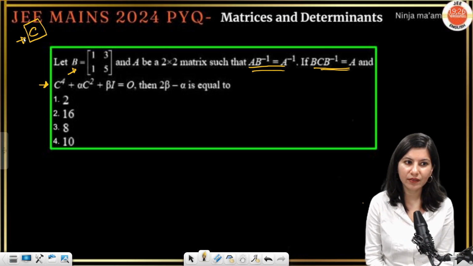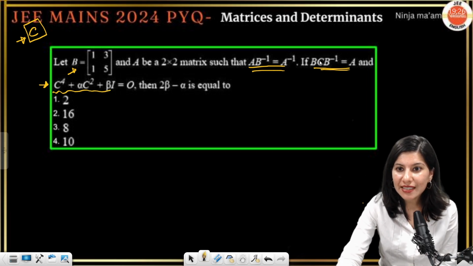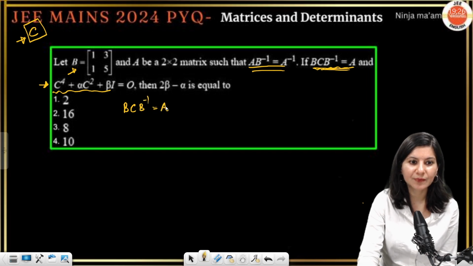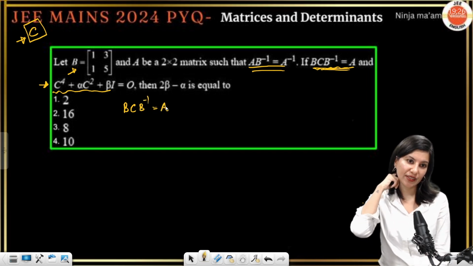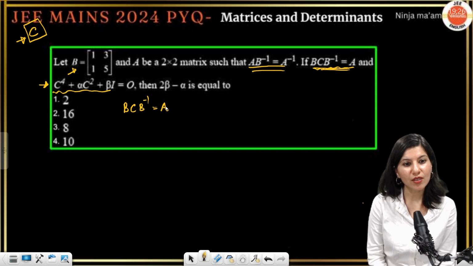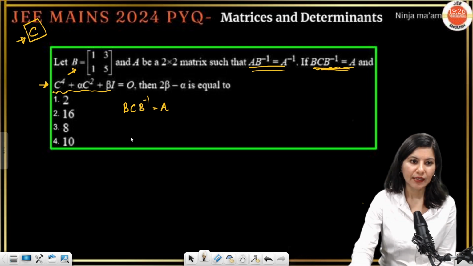Where is C, by the way, except here? C is here: B C B inverse equals A. This is your C. If you want to isolate this C, there are two ways to go about it.